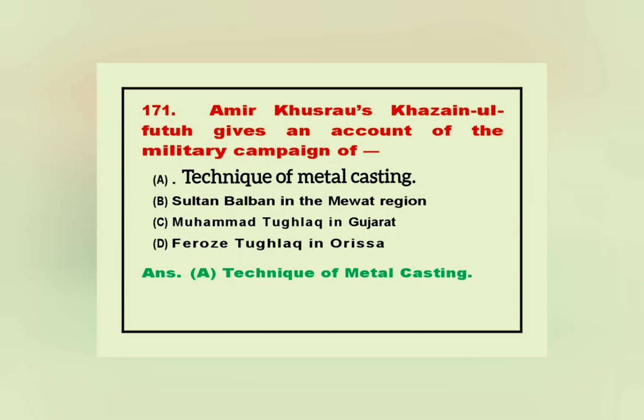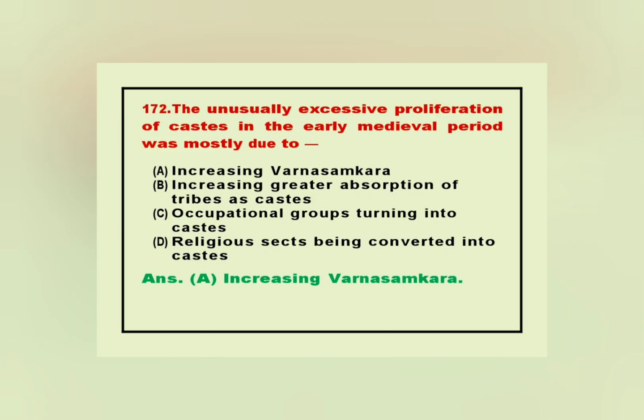171. Amir Khusraw's Khazain-ul-Futuh gives an account of the military campaign of. Answer. A. Technique of metal casting. 172. The unusually excessive proliferation of castes in the early medieval period was mostly due to. Answer. A. Increasing Varnasankara.